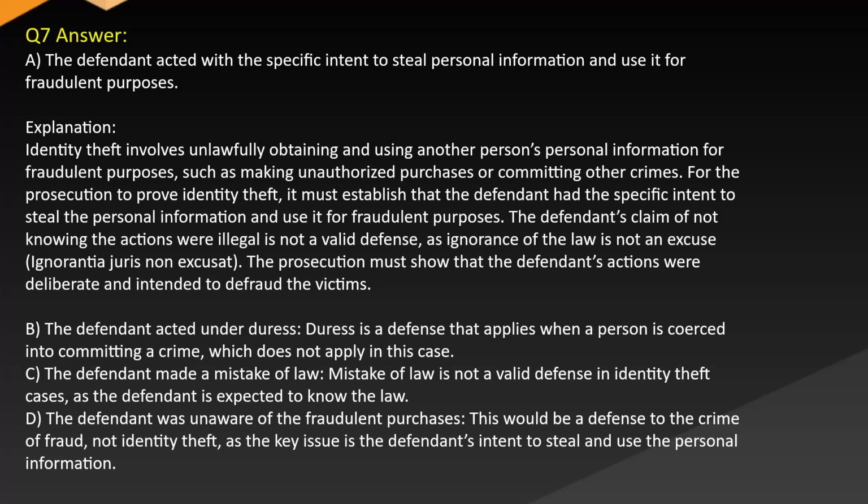Answer A. The defendant acted with the specific intent to steal personal information and use it for fraudulent purposes. Explanation. Identity theft involves unlawfully obtaining and using another person's personal information for fraudulent purposes, such as making unauthorized purchases or committing other crimes. For the prosecution to prove identity theft, it must establish that the defendant had the specific intent to steal the personal information and use it for fraudulent purposes. The defendant's claim of not knowing the actions were illegal is not a valid defense, as ignorance of the law is not an excuse, ignorantia juris non excusat. The prosecution must show that the defendant's actions were deliberate and intended to defraud the victims.